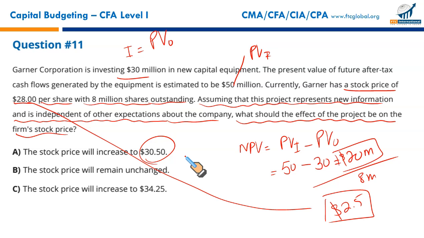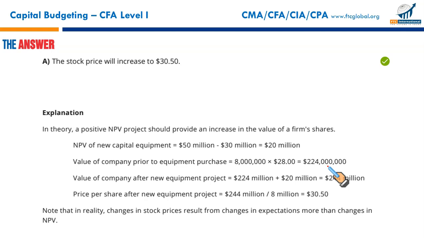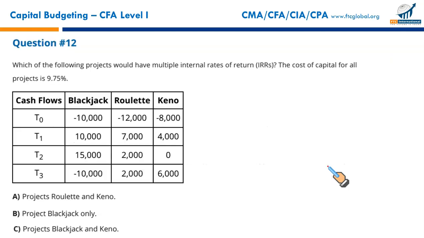So if the earnings are expected to go up, some projects will generate positive NPV. This positive NPV will increase the worth of the firm. So that makes A the correct option. Moving on, again, we don't need any computation in this question.